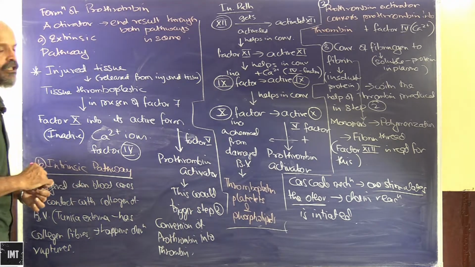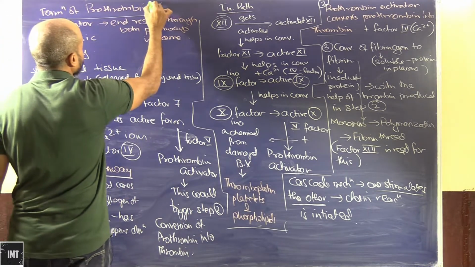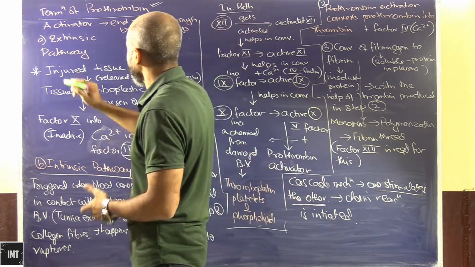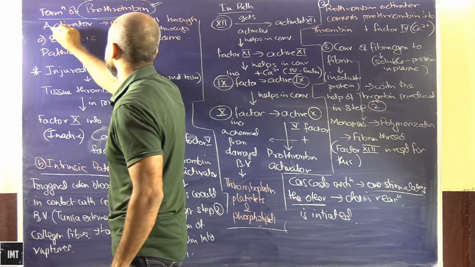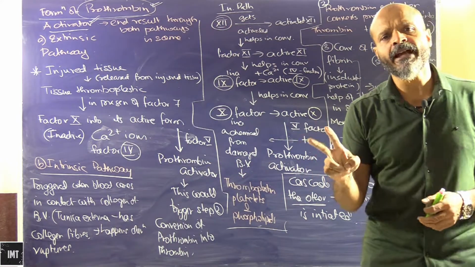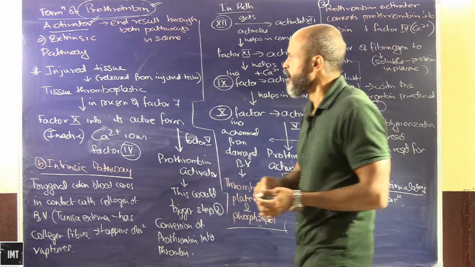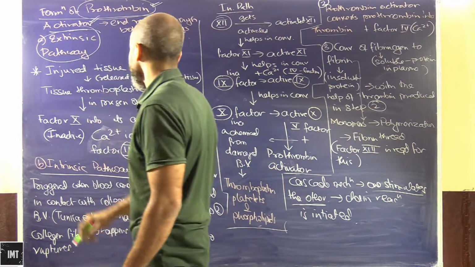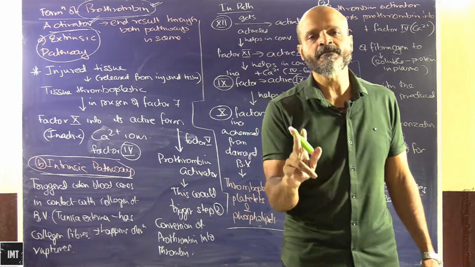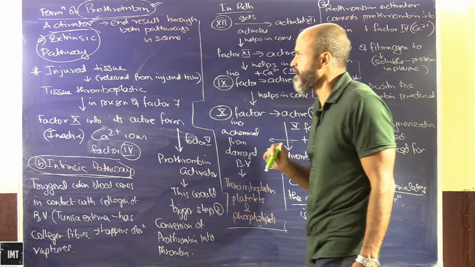So let's just quickly look at it. Formation of prothrombin. Prothrombin activator is basically the most essential part, and this prothrombin activator gets formed in two steps. One is the extrinsic pathway and the other one is the intrinsic pathway.